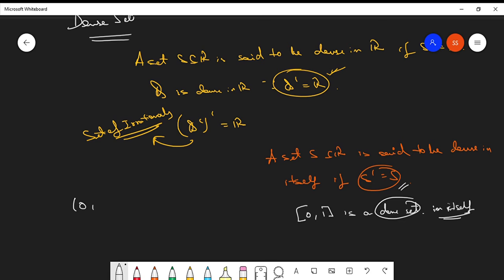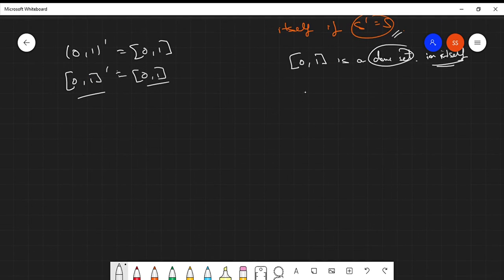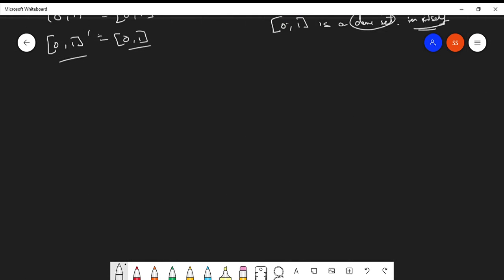You remember that the derived set of the open interval (0,1) was the closed interval [0,1], and the derived set of the closed interval [0,1] was the closed interval [0,1]. So S dash is equal to S. This is a dense set. This much is clear. Now, perfect sets. Let's talk about perfect sets.